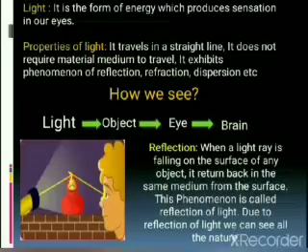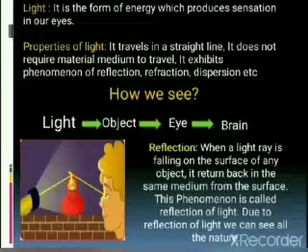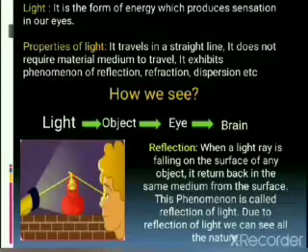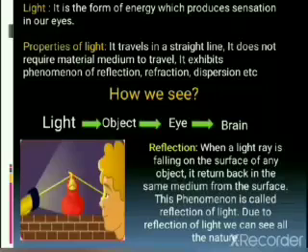Now, properties of light. Again, this thing you have studied in your previous standard. Properties of light: it travels in a straight line. Yes, again, this you have studied in 6th standard, wherein you have demonstrated certain practicals to exhibit this phenomenon. It does not require a material medium to travel.